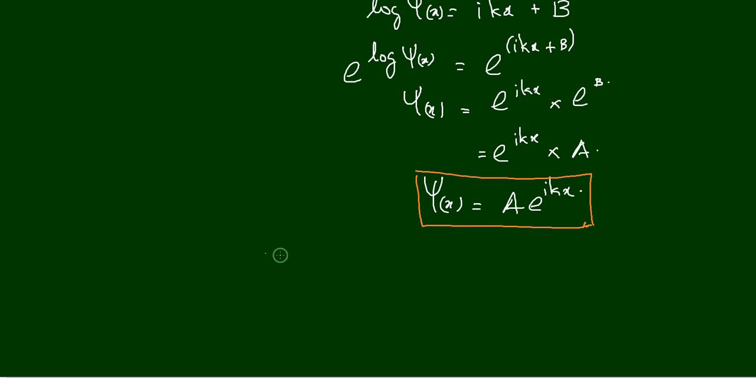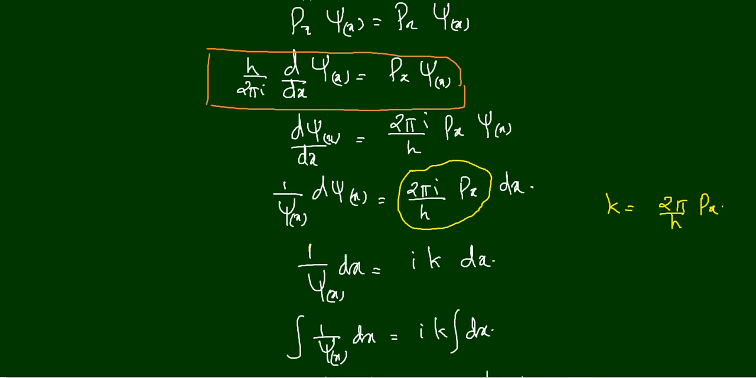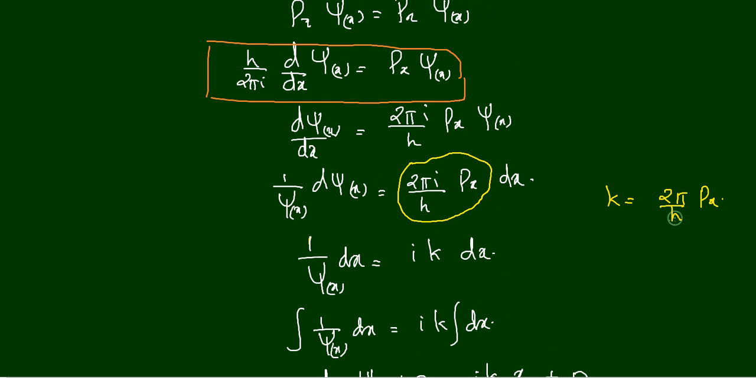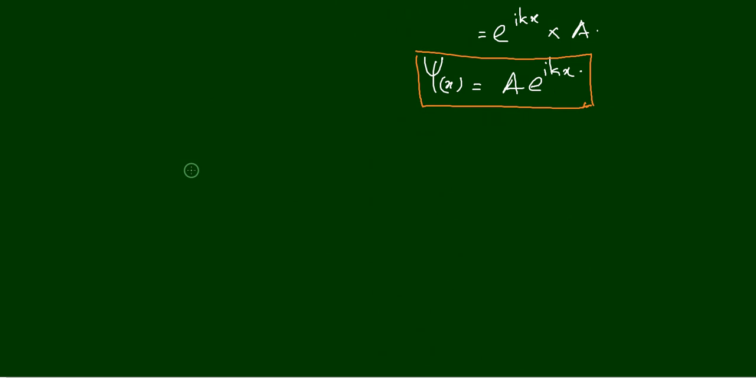Okay, so what is the expression for px? Now it is very easy to get an expression for px, because we have an equation here: k is equal to 2 pi by h into px. Let me write it here: k is equal to 2 pi by h into px, right? Therefore, from this one, px is equal to kh divided by 2 pi, where k is a constant, right?